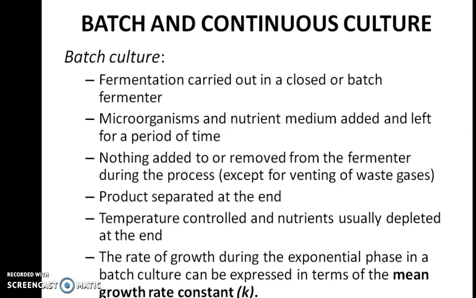In this, the fermentation is carried out in a closed or batch fermenter. Microorganisms and the nutrient medium are added and left for a period of time. During the process, nothing is added or removed from the fermenter except for the venting of waste gases. The product formed is separated at the end of the process, and the temperature is controlled and nutrients are usually depleted at the end. The rate of growth during the exponential phase in a batch culture can be expressed in terms of the mean growth rate constant, and it is expressed as K.